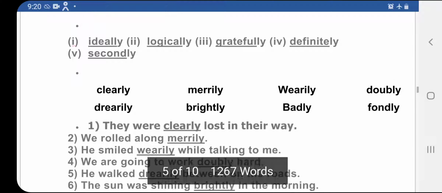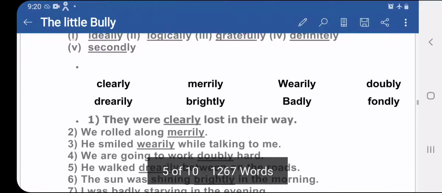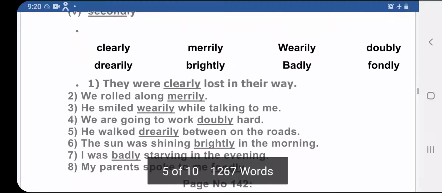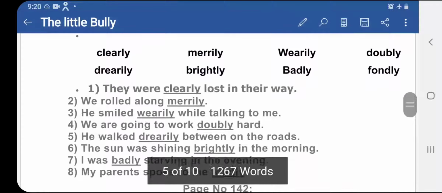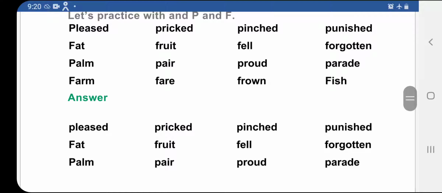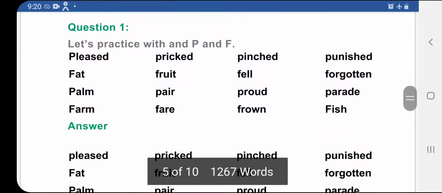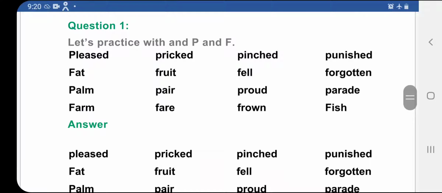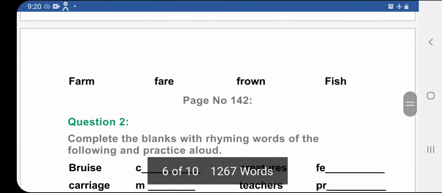Now there are more words. You are supposed to add ly to these words and write the adverbs. The answers are given here, and then copy these sentences down in the notebook. Put the heading exercise and then note it down in the notebook. Now in this exercise you are just supposed to spell out the words. I want you all to read it yourself.